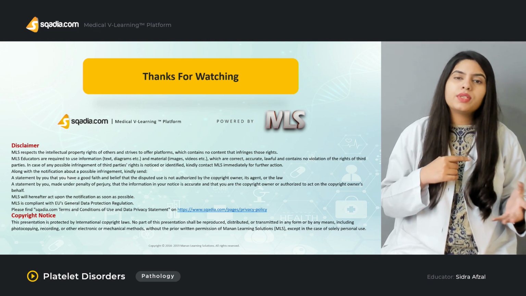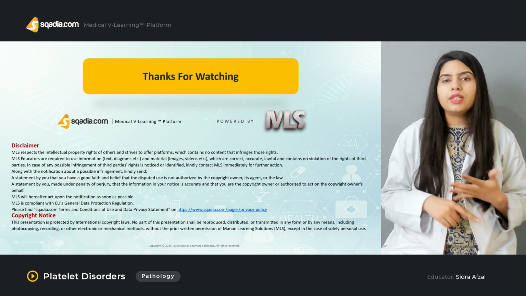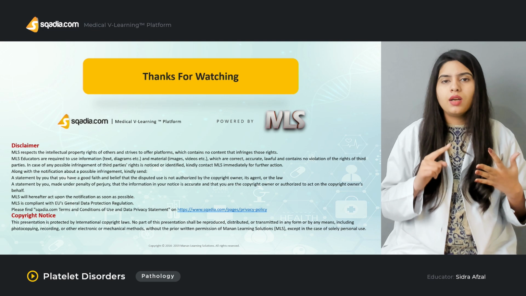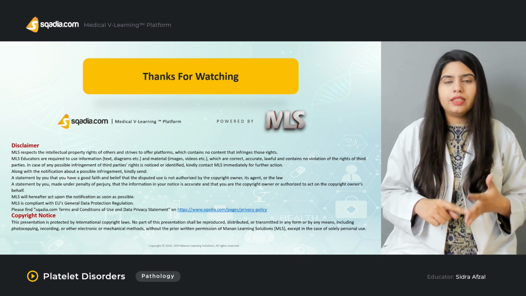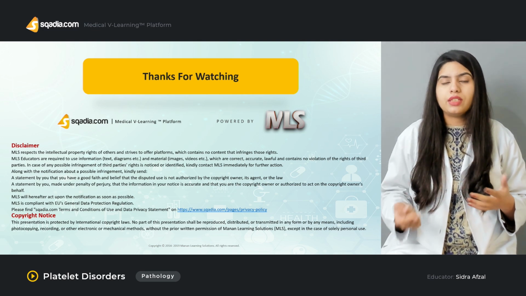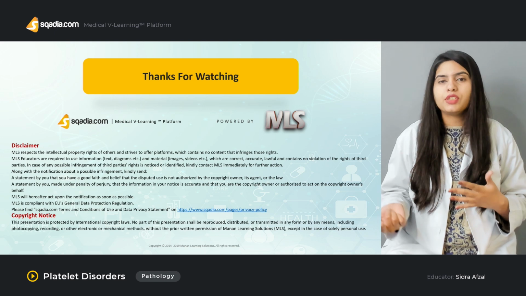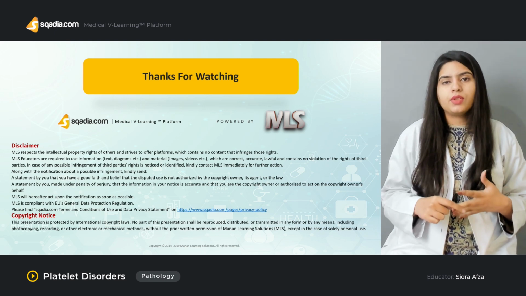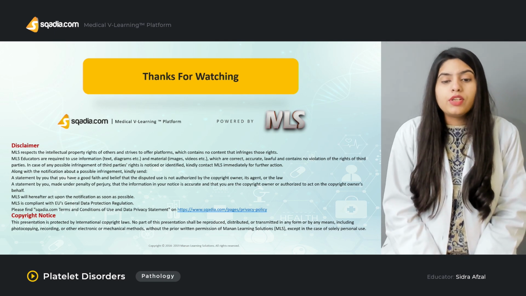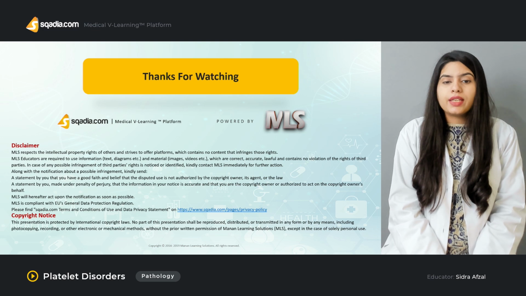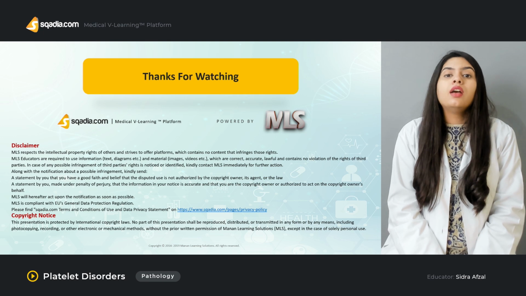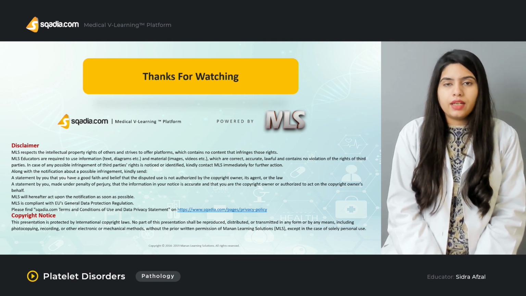So when we were studying the different platelet disorders, we concluded that our patient Roger was suffering from idiopathic thrombocytopenic purpura, and we said that if there is a severe condition, we will treat our patient with corticosteroids and IV immunoglobulins. So that's how, when you know about platelet disorders, you can easily diagnose your patient, and by knowing the cause and the clinical features, you can go to the depth of the diagnosis.